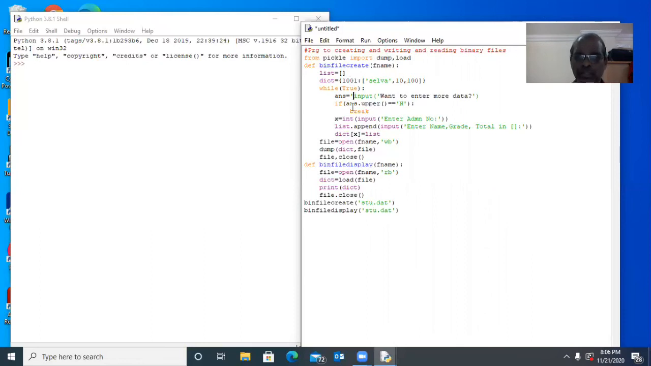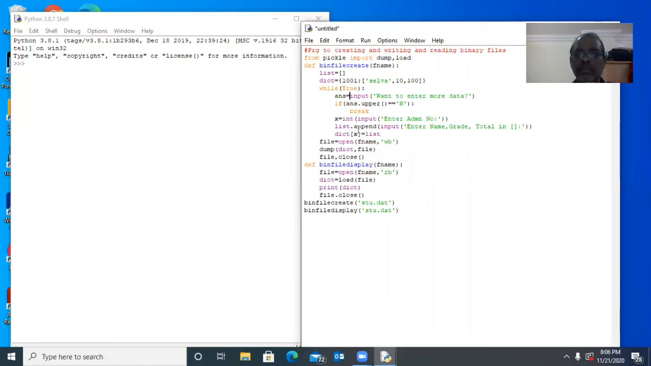Answer equal to this. Input: want to enter more data. Here I want to enter one more data, so I will press Y. Answer dot upper, that is Y dot upper, capital Y equal to capital N, condition false, break will not execute. X equal to int of input, enter admission number. Here I will give 1002. 1002 will be stored into X.